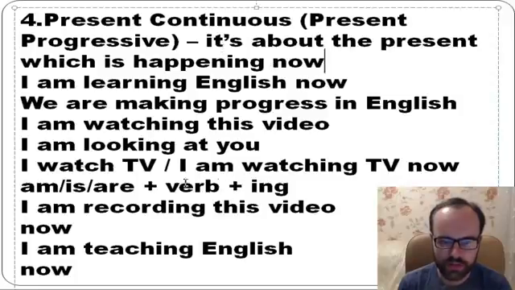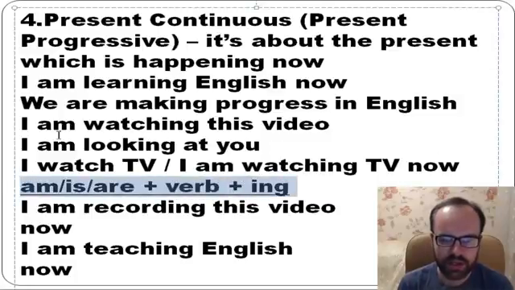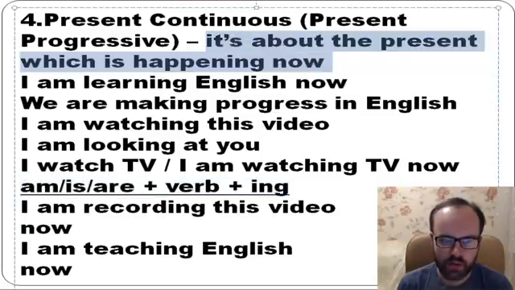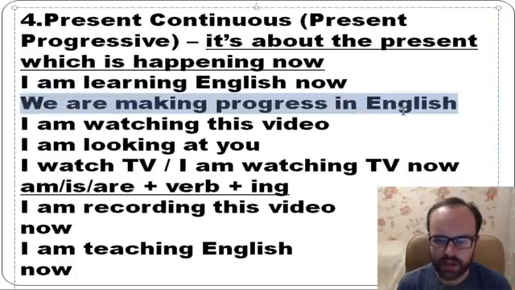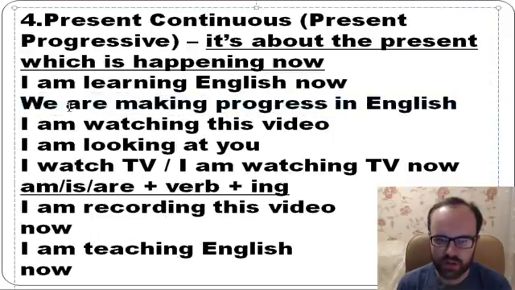And you know that we form it this way. Look: am, is, are plus verb plus ing. For example, I am learning English now. You see am plus verb learn plus ing. I'm learning English now. Now we are making progress in English. It means we are doing it now. It's happening now. You see are, because of we are, make plus ing. We are making progress in English.